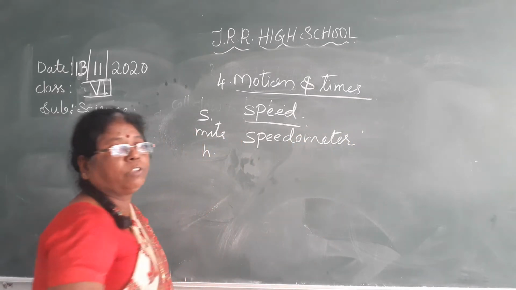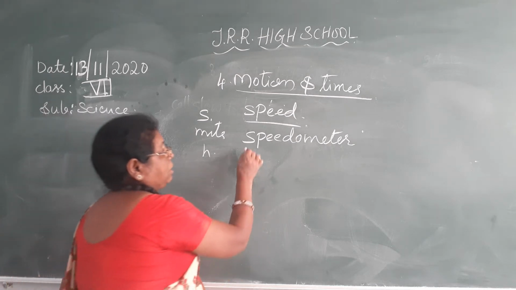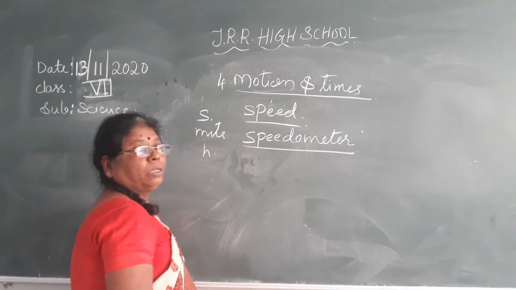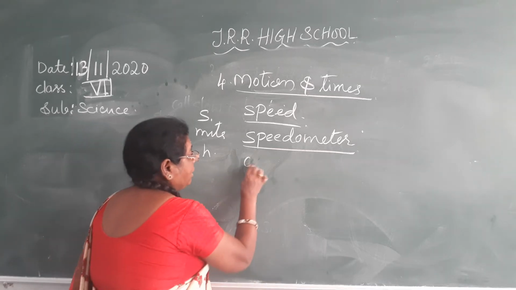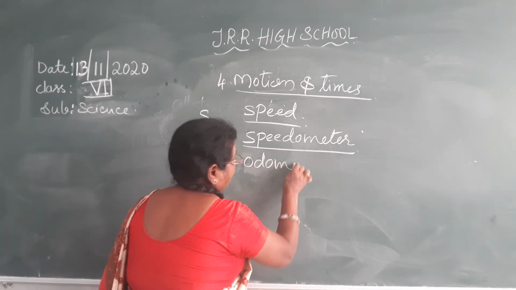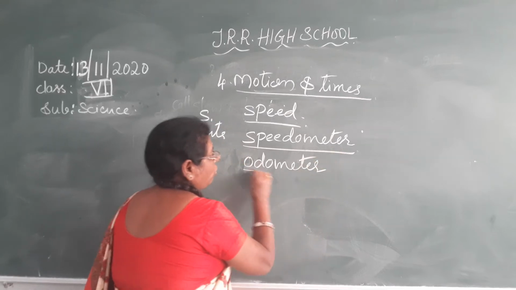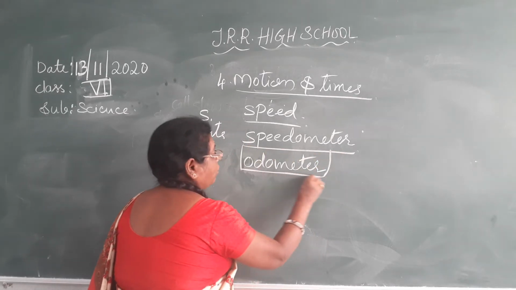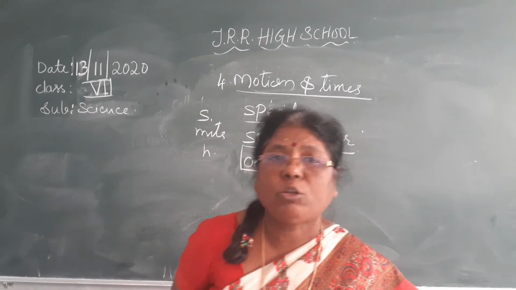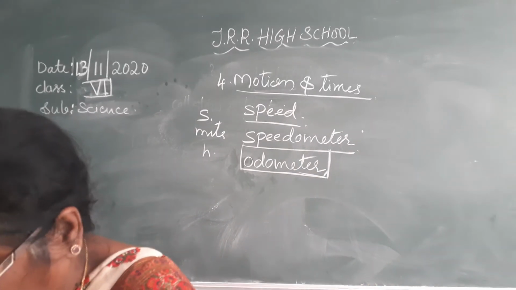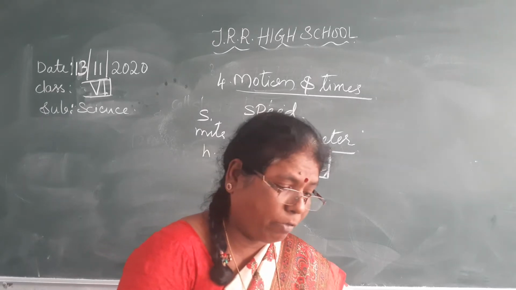What is the speed of the vehicle? It shows you with what speed you are going. There is an odometer also, another meter on the same bike. It shows you the total distance covered by your vehicle. Isn't it? The odometer shows you the total distance covered by you.